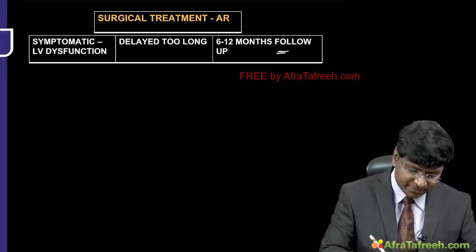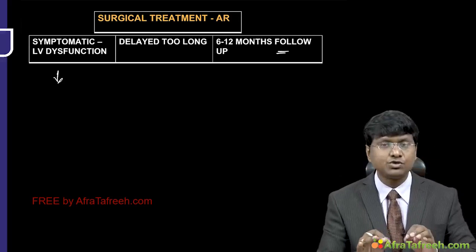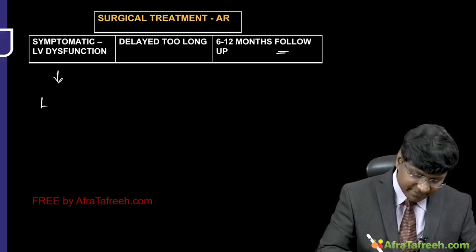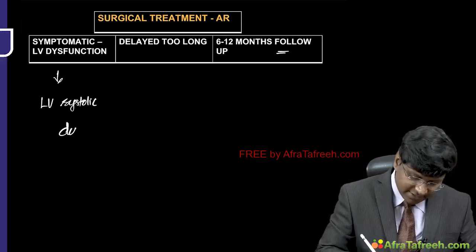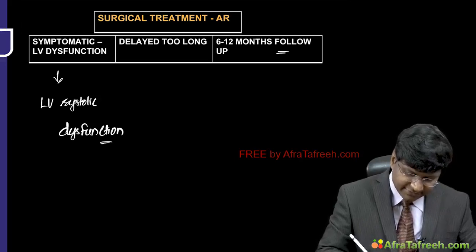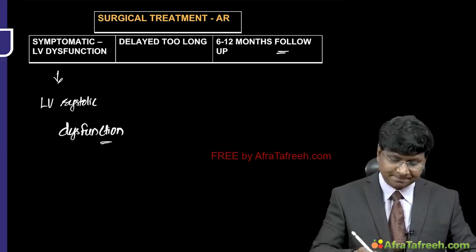What you have to remember is that most of these patients with AR become symptomatic after the development of LV systolic dysfunction. So once the individual is symptomatic, you have to plan for surgery because the patient has developed LV systolic dysfunction.